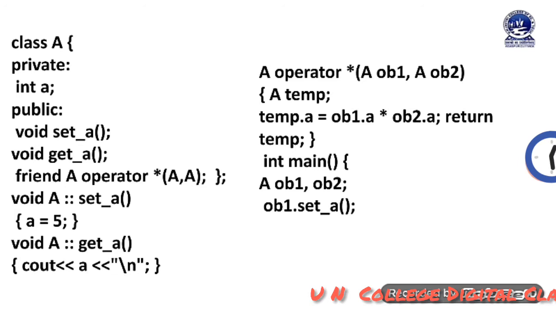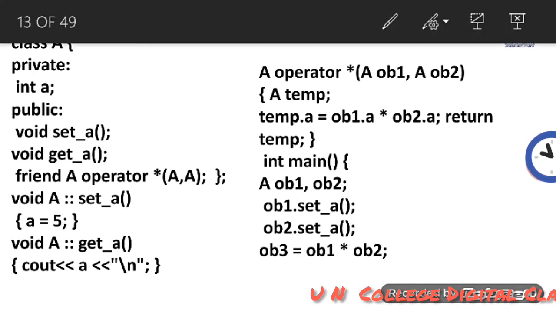ob1.set_A means that the value of A inside ob1 will be 5, as inside the set_A method we have used the statement A equal to 5. Then ob2.set_A, here also the value will be 5, same 5. Then ob3 equal to ob1 into ob2. Let me use the pen here.